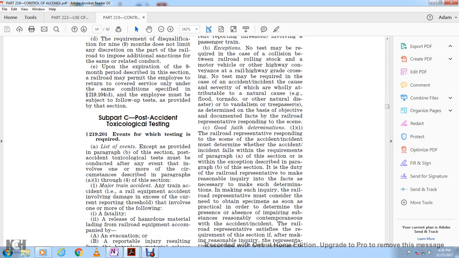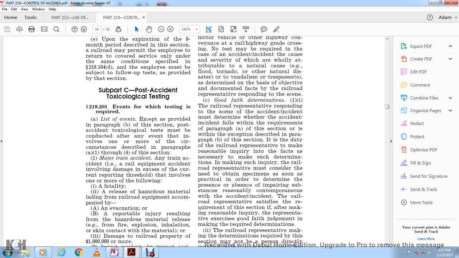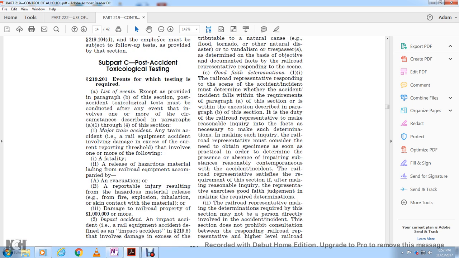A good faith determination of the railroad representative responding to the scene of the accident or incident must determine whether the accident or incident falls within the requirements of paragraph A of this section or the exemption described in paragraph B. It is the duty of the railroad representative to make the reasonable inquiry into the facts necessary to make such a determination. In making such inquiry, the railroad representative must consider the need to obtain specimens as soon as practical in order to determine the presence or absence of impairing substances. The railroad representative is satisfied with the requirement of this section in making the reasonable inquiry with the exercise of good faith and judgment in making the required determination.